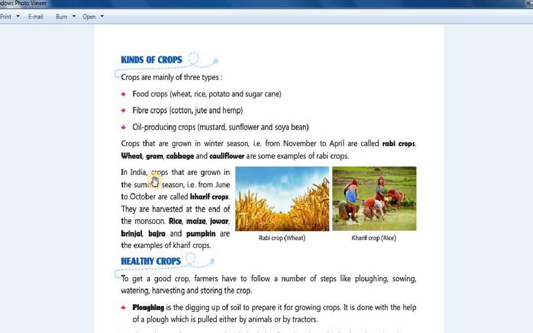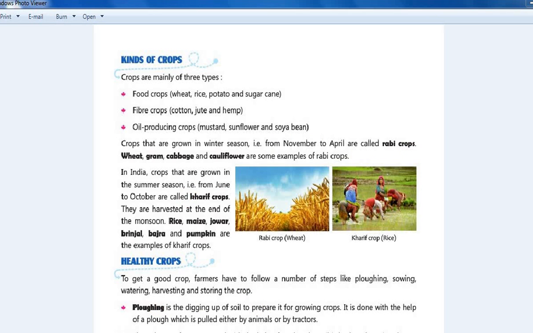From here, crops that are grown in the summer season, that is from June to October, are called Kharif crops. And crops that are grown in winter season, that is from November to April, are called Rabi crops.